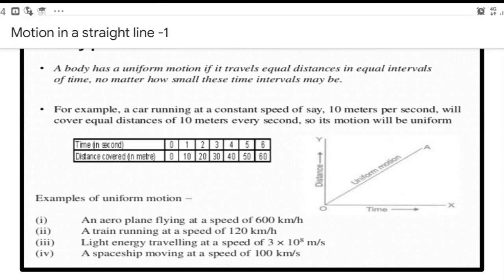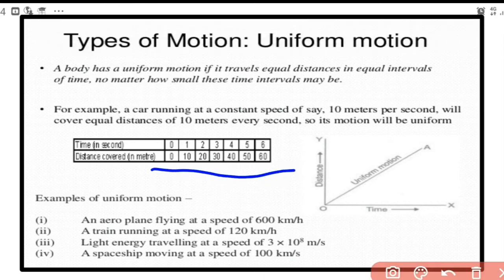So that is what is shown here, and as per that a graph is drawn. Here it is shown distance time graph. We will discuss what position time graph. So time is taken along x-axis and distance is taken along y-axis. So we'll have the graph like this. Okay, now certain examples of uniform motion again given: aeroplane flying at a speed 600 km per hour, a train running at a speed 120 km per hour, and light energy traveling at a speed 3 into 10 raised to 8, and a spaceship moving at a speed 100 km per second, all are said to be in what?